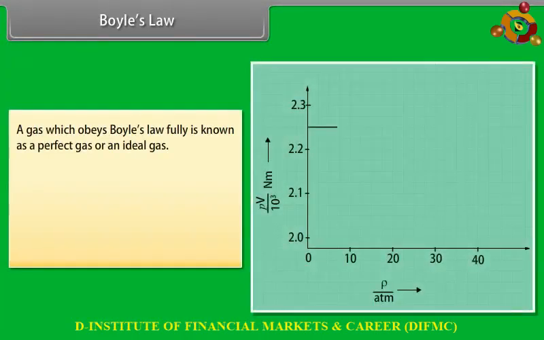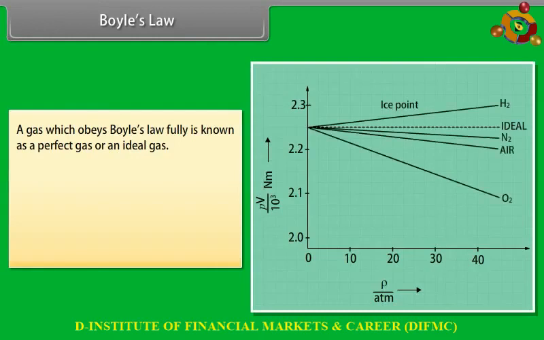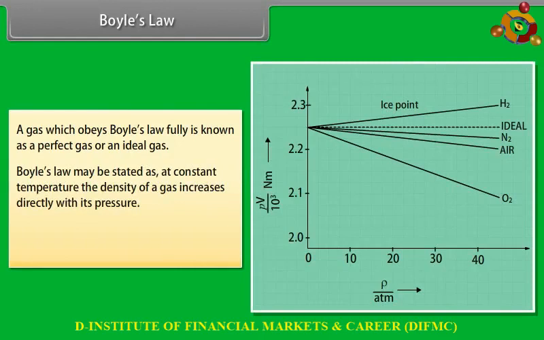A gas which obeys Boyle's law fully is known as a perfect gas or an ideal gas. Boyle's law may also be stated as: at constant temperature, the density of a gas increases directly with its pressure. P upon rho is equal to constant.